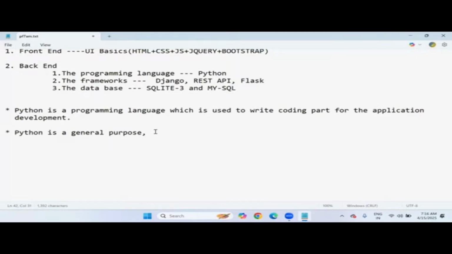Using Python, we can develop web applications, gaming applications, network-based applications, testing applications, and moreover, Python is very popular and famous for data analysis, data science, and data visualization also. Using Python, we can also develop IoT things like Internet of Things, and AWS, DevOps. Anywhere we can use Python script. That's the reason Python is called a general purpose programming language. The meaning is that using Python, we can implement any type of application I mentioned.